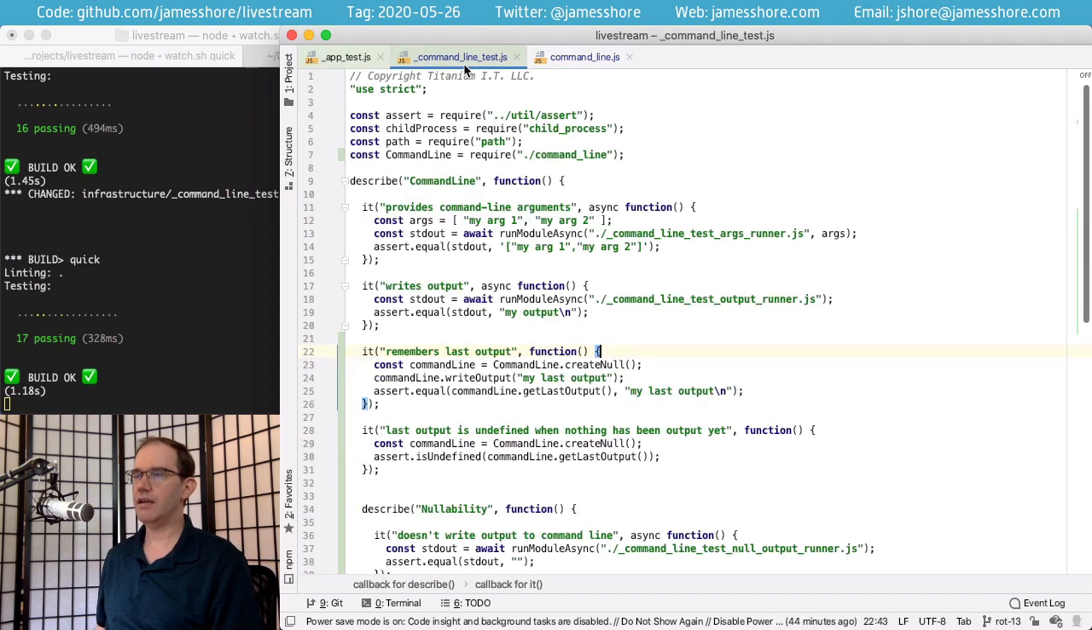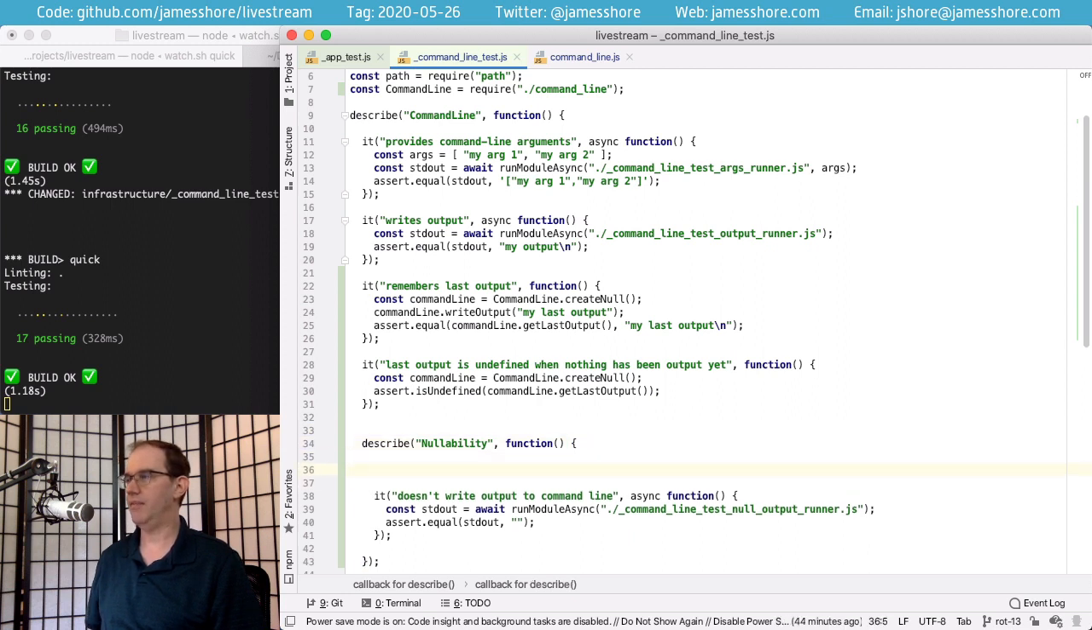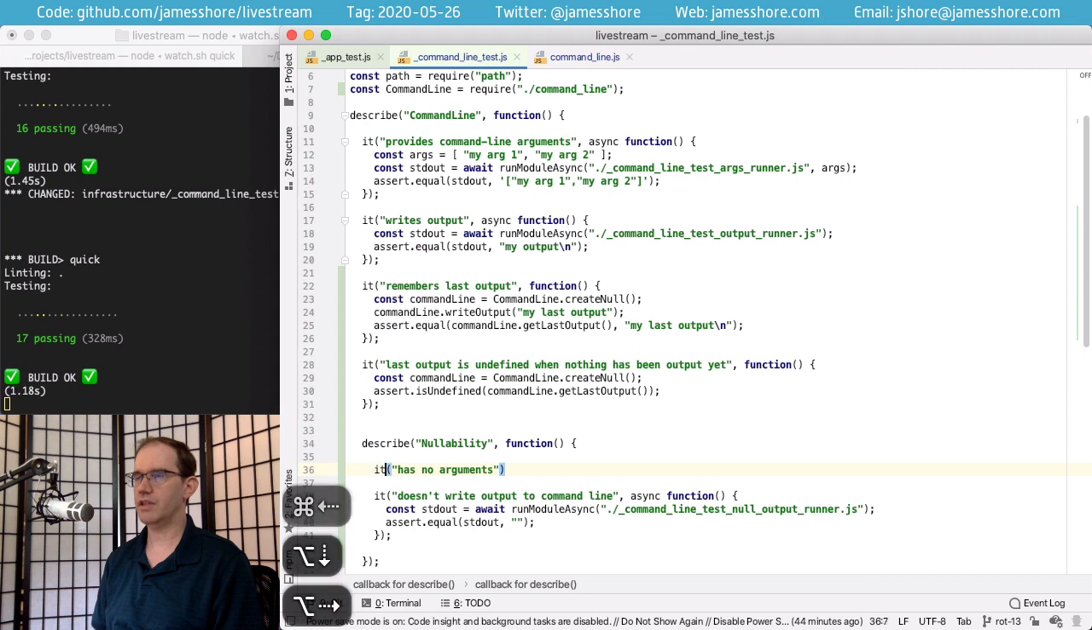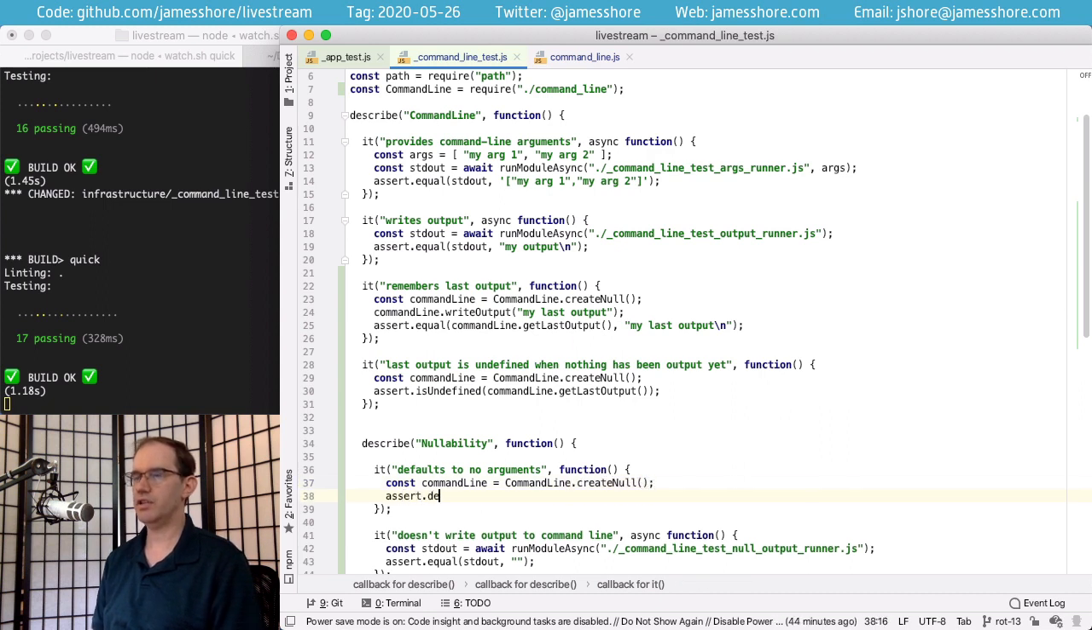So now we have the ability to null out our output, and we have the ability to see what was written to the output. We're not quite done yet. We also need to deal with the arguments, as Uncle Scientist mentioned. So what I want to say is that by default, it has no arguments. Let's say it defaults to no arguments. So I'm going to make a null command line, and I'm going to assert that the arguments for this null command line